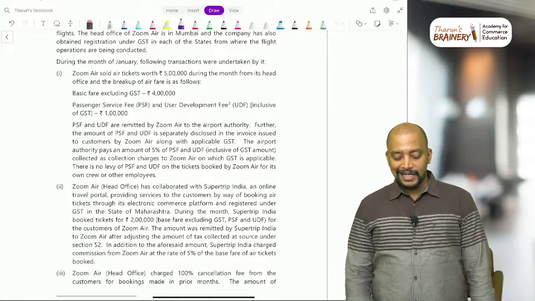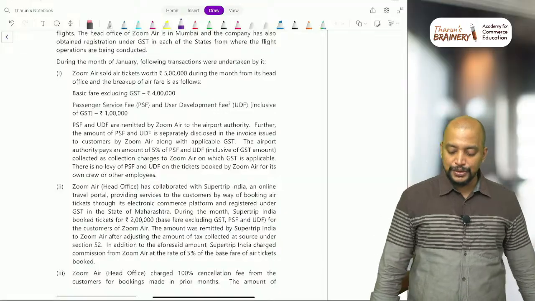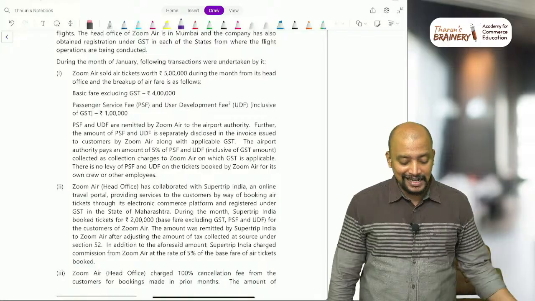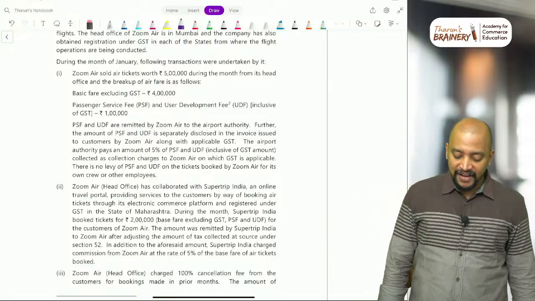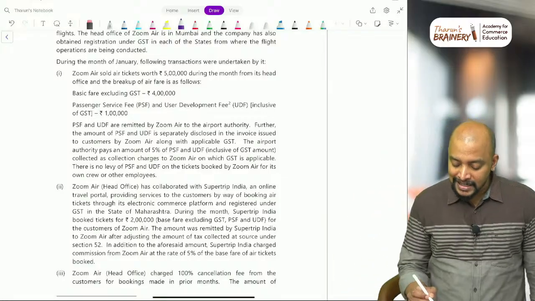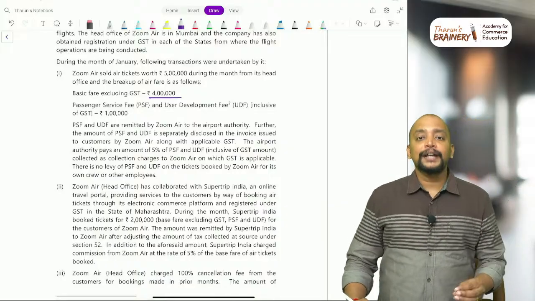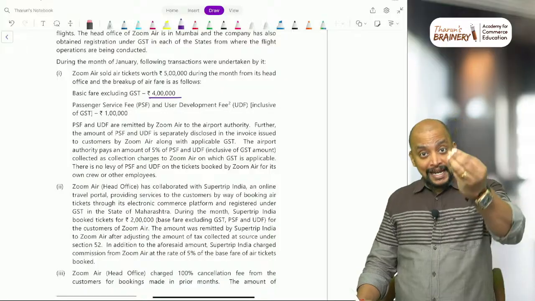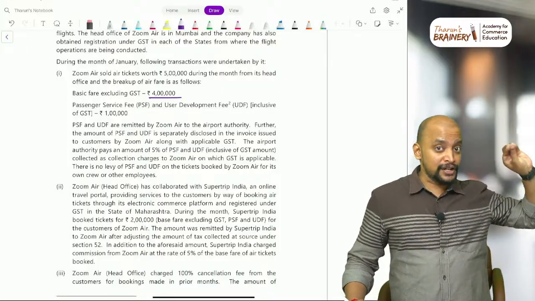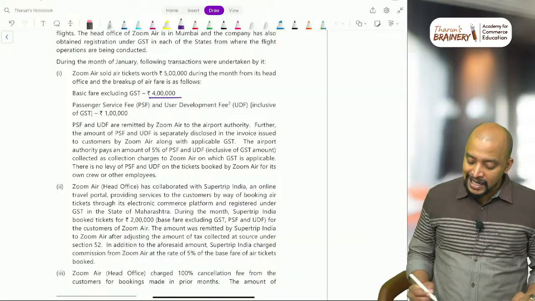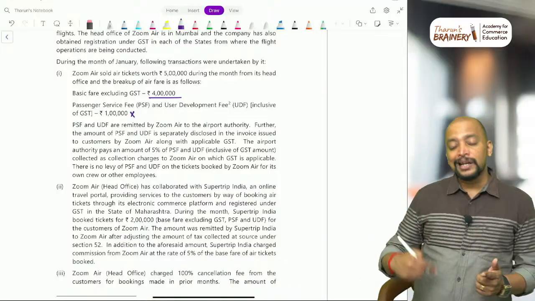Zoom Air sold air tickets worth rupees 5 lakhs during the month from its head office, and the breakup of the airfare is as follows. Basic fare excluding GST 4 lakhs, and this 4 lakhs will be taken. But passenger service fee and user development fee, when they are collecting and remitting to the Airport Authority of India, they are acting as a pure agent as per CBIC circular. Accordingly, this 1 lakh should not be included in the value.